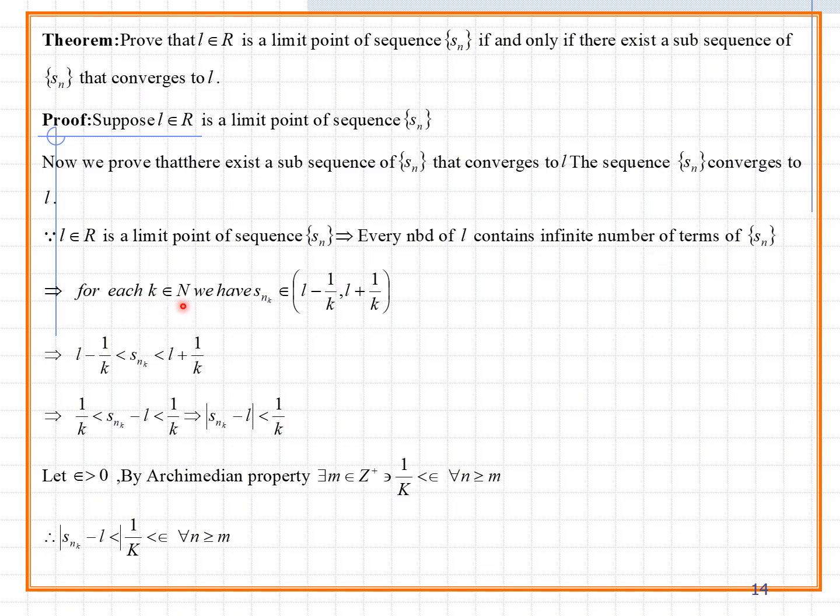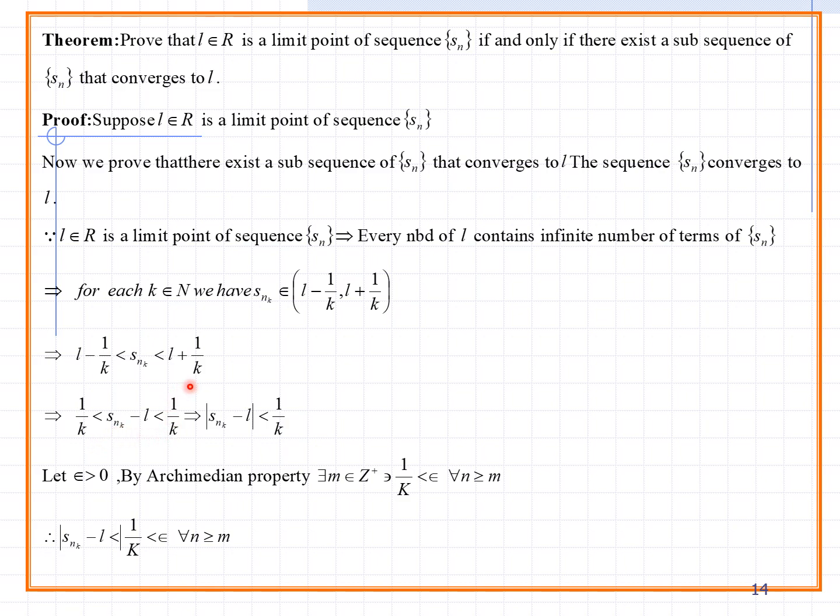For each k belongs to N, we have Sn_k belongs to (L minus 1 by k, L plus 1 by k). So L is the limit point, and in this finite value you can subtract 1 by k and at the same time add 1 by k. So L minus 1 by k is less than Sn_k is less than L plus 1 by k. Subtracting L, we get minus 1 by k less than Sn_k minus L less than 1 by k.